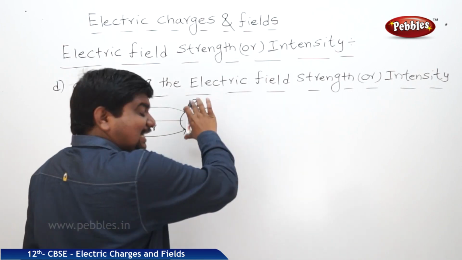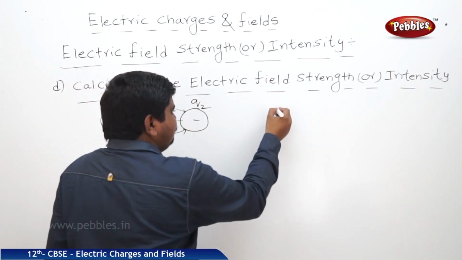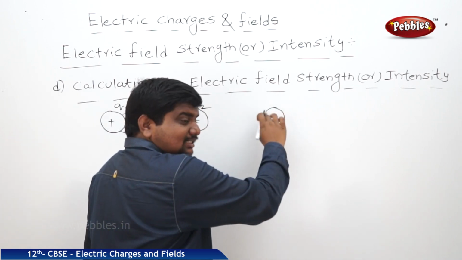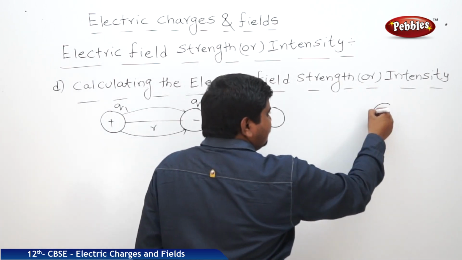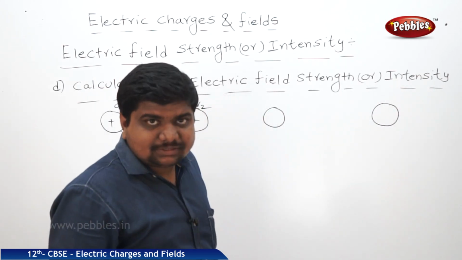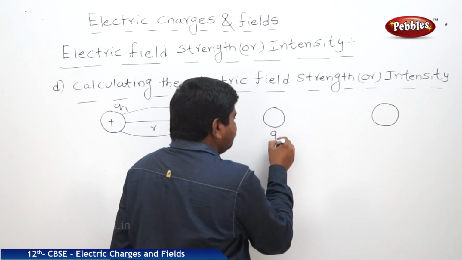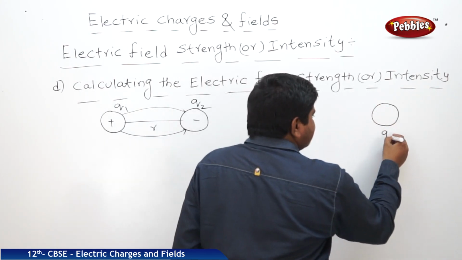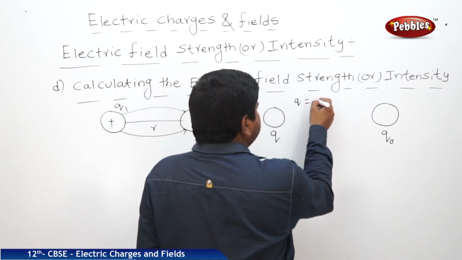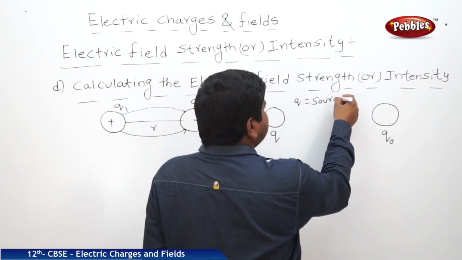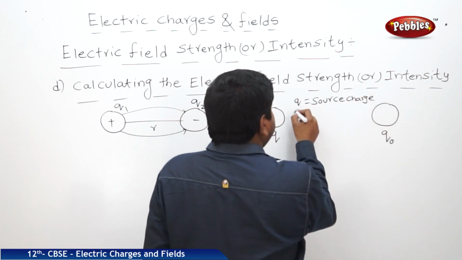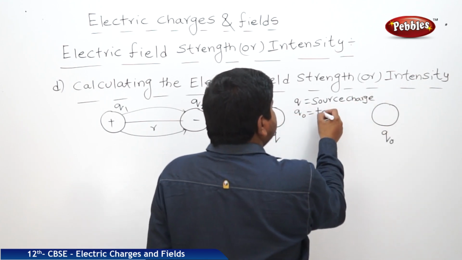Now, taking inspiration from this law, I am placing a source charge. Because of the source charge, at a finite distance, we can expect a point charge. Let us say the source charge is Q, the test charge is Q naught, where Q is equal to source charge and Q naught is equal to test charge.